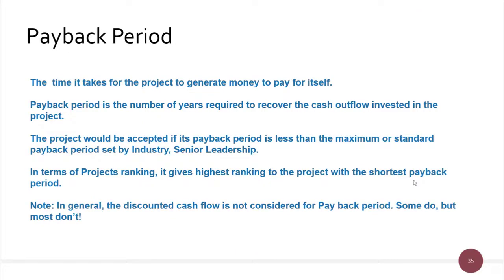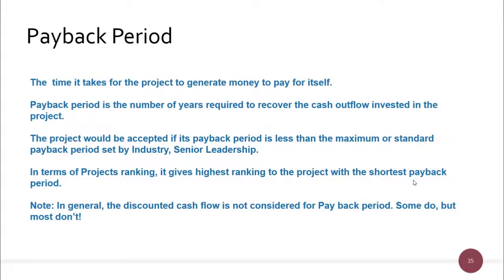A good project will not only have a good net present value or the internal rate of return, but it also will have an early payback period. Let's say you have two projects, and if all the values remain the same, such as the net present value, the internal rate of return, or profitability index, then your criteria is the early payback period. Having an early payback period means you can recover your money early and you can invest that money into other projects. Okay, as I have mentioned earlier, for payback period we will not consider the discount rate.